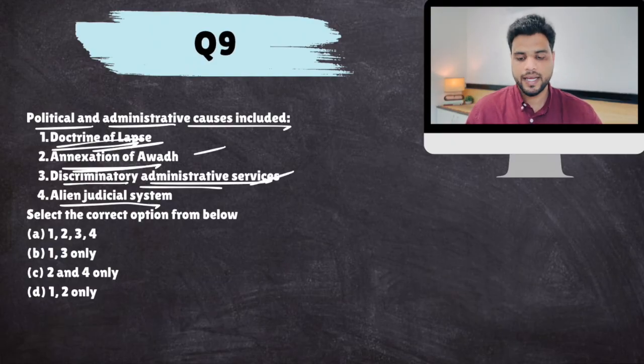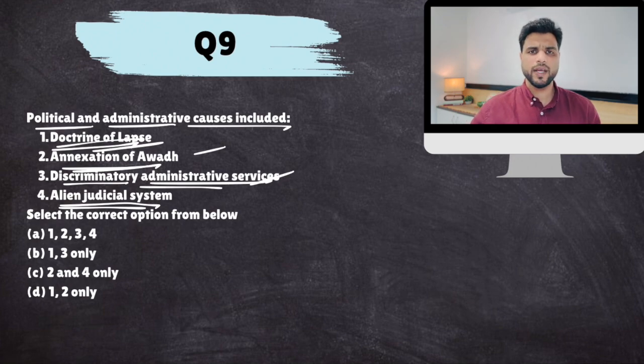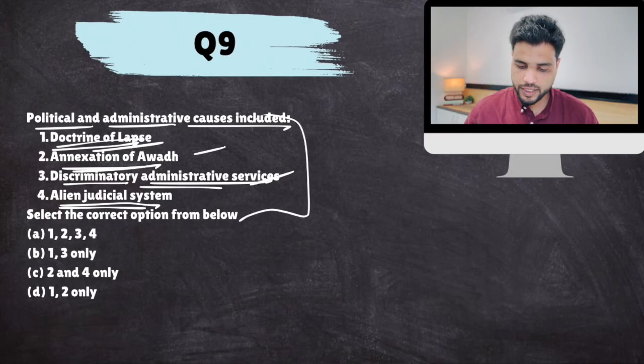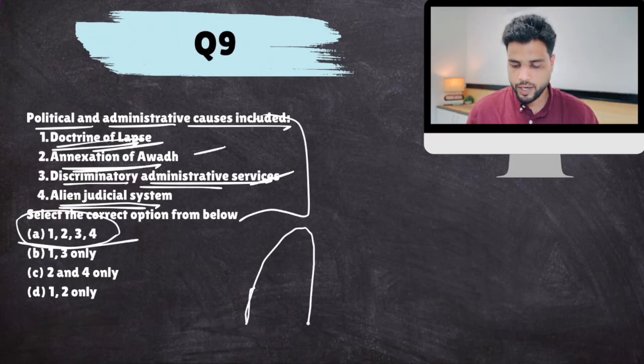So this was there. And the judicial system introduced by the British was alien to them. Okay, the British common law or judicial system, they were not used to that, and they felt injustice most of the time. Whenever they went to the British judicial system for resolving a dispute, they did not understand it, and they always felt that this is injustice. So these are the administrative causes 1, 2, 3, 4. Clear? Next.